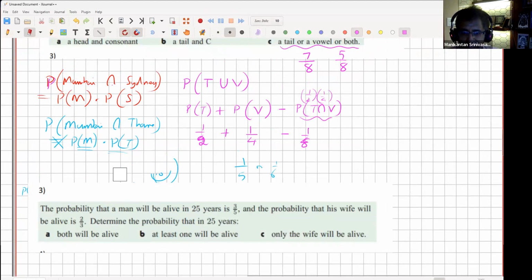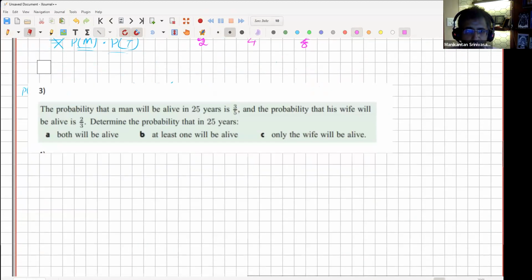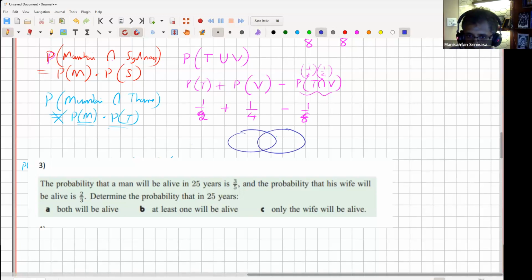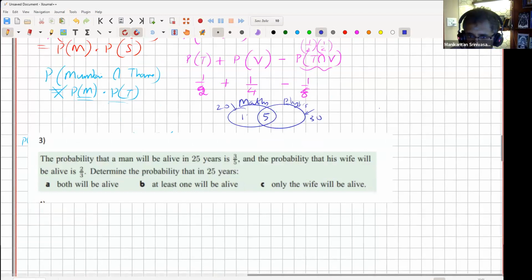Okay. That's same as set theory. Forget probability, how will we do? Forget this problem, let's say I have another problem where I have a set A and set B. Let's say this is the people who learn maths, and this is the people who learn physics, and there are some people who learn both, which is the intersection, right? So let's say there are 20 people here who are learning math, and 30 people here learning physics, and there are 5 people who are common, which means there are 15 here and 25 here who are learning only maths or only physics respectively. Do you agree with the numbers here?